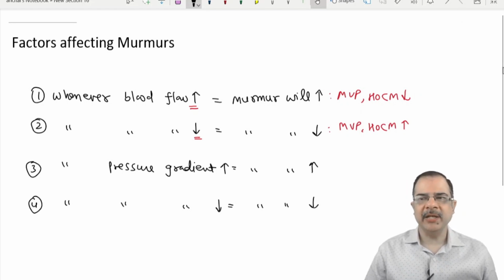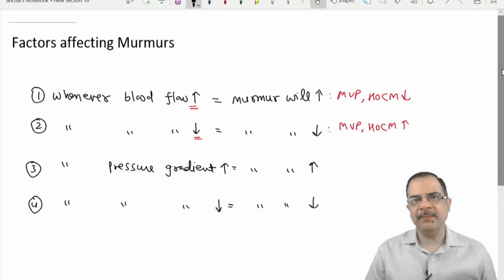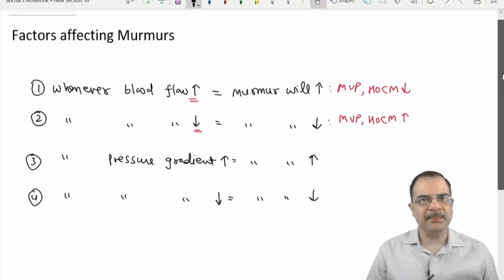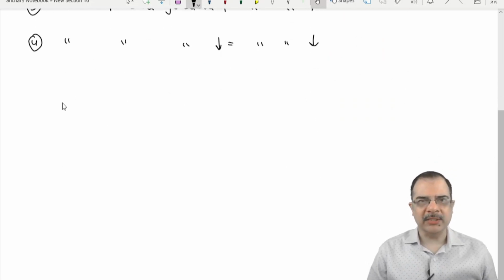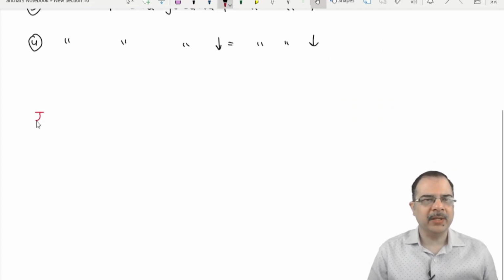So let's understand what are those maneuvers which change the blood flow to the defect, as well as the maneuvers which change the pressure gradient. We will take individual examples as well. Now coming to the maneuvers. The number 1 maneuver is respiration.